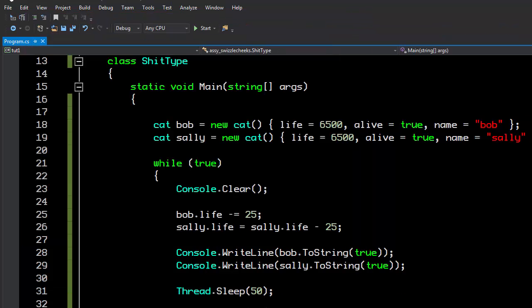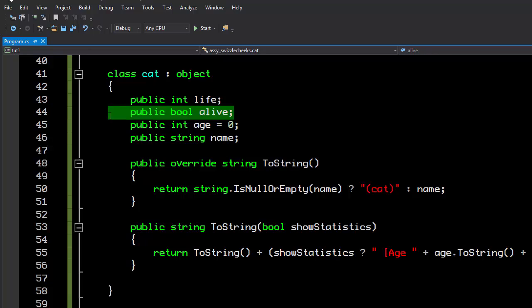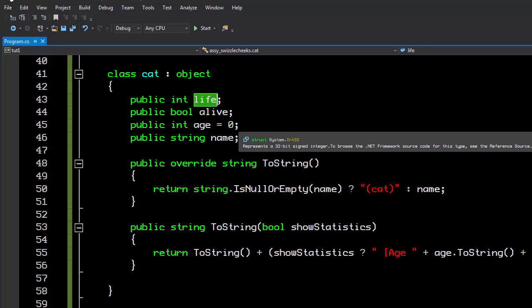So the next thing that we need to do, this is bugging me. We have a separate variable to denote whether the cat is alive or not, which is very helpful because I want to be able to do things like if cat.alive to see if it's alive. But we don't need a separate variable for this because it can be determined by whether this number is greater than 0 or not.